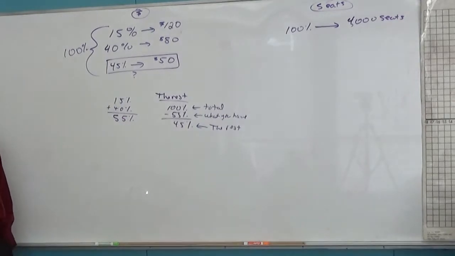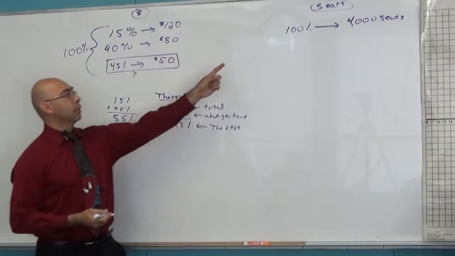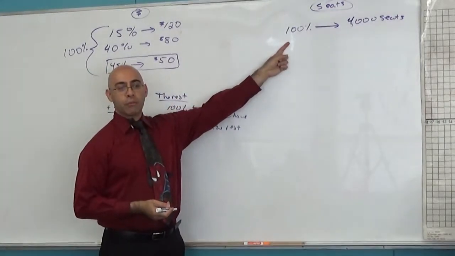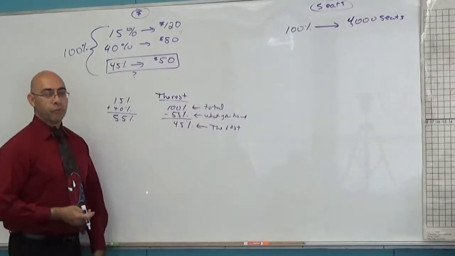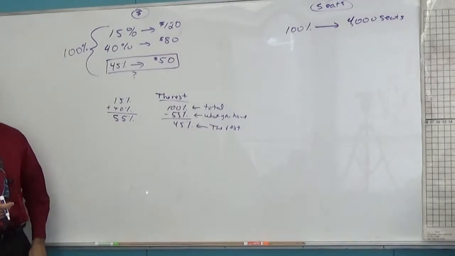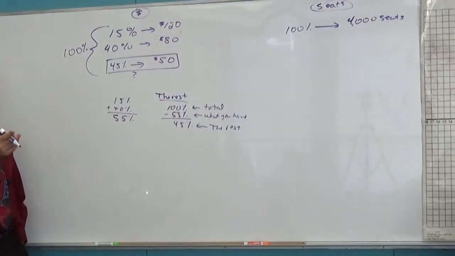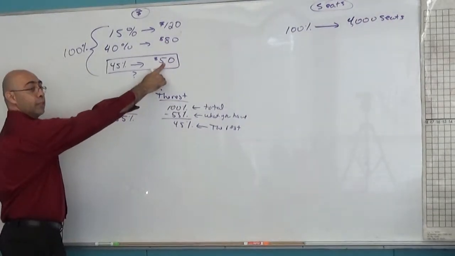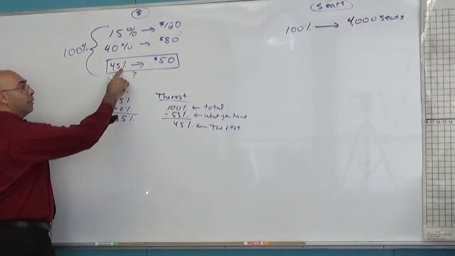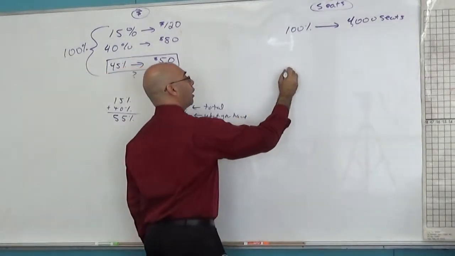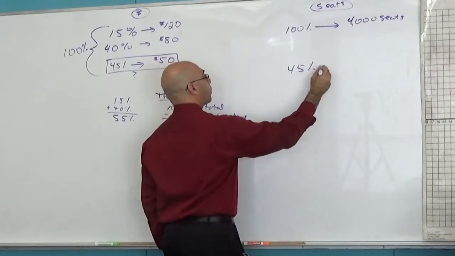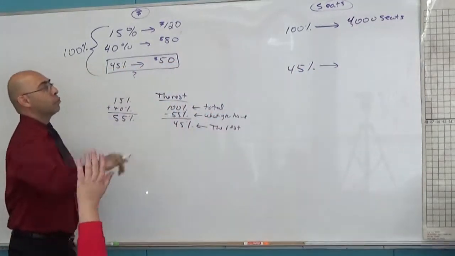What are we trying to find? How many tickets were priced at $50? All right, but I want a percent. I don't want $50. I want a percent for that. What is the percent for that? 45. Oh, yeah. There are the $50 seats. So basically, we want to turn 100% into 45%. How do you turn 100 into a 45?